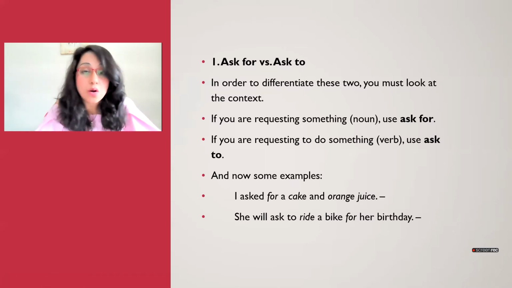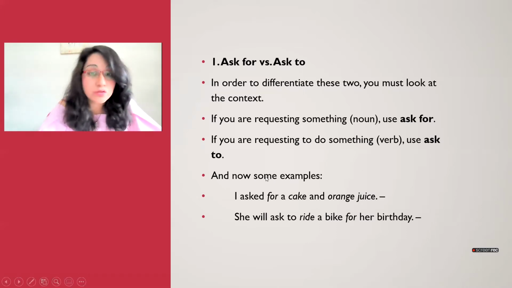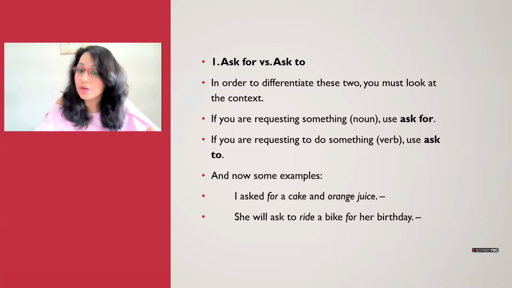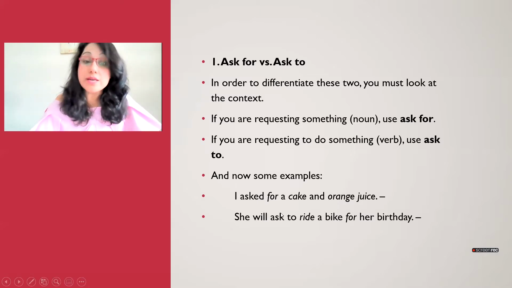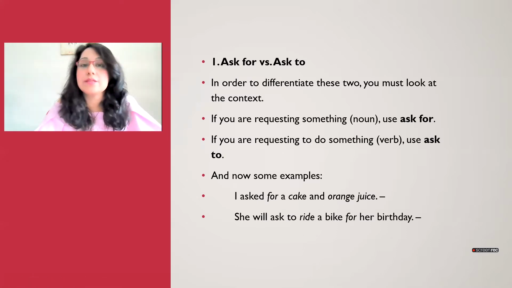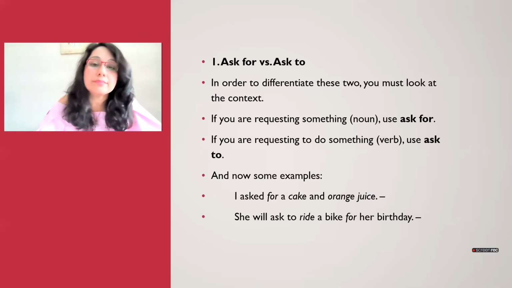So when you use ask for, you use a noun. Look over here: I asked for a cake and orange juice. Then you have your noun. But looking at the second example, she will ask to ride a bike for her birthday. So after for, we use a noun, and after to, we use a verb. That's how you make this difference. You ask for, noun; ask to, verb.